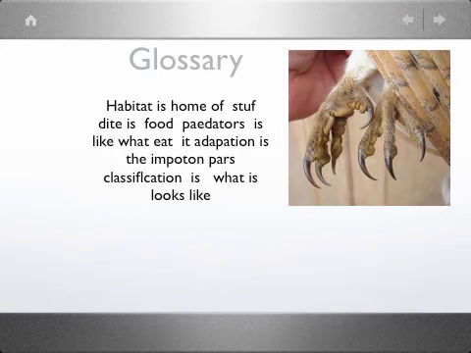Glossary: habitat is home of stuff. Diet is food. Predators is what eats it. Adaptation is the important part. Classification is what it looks like.